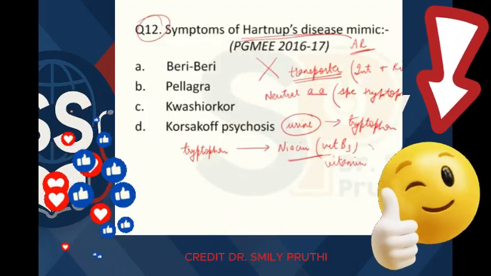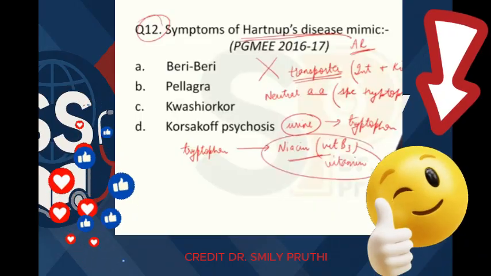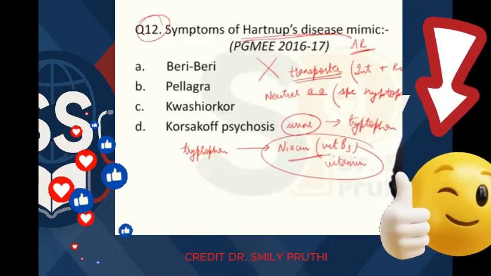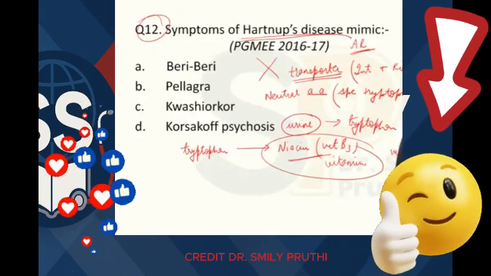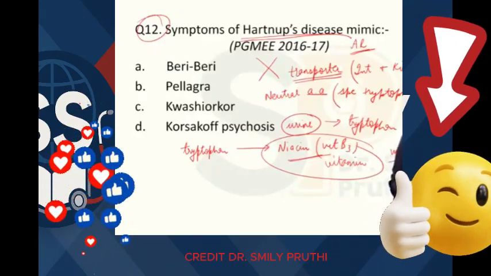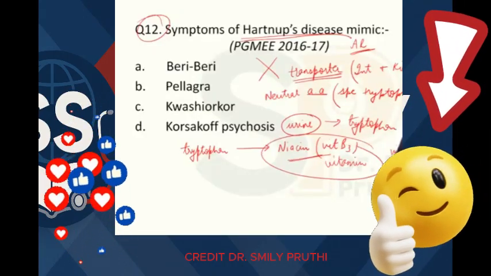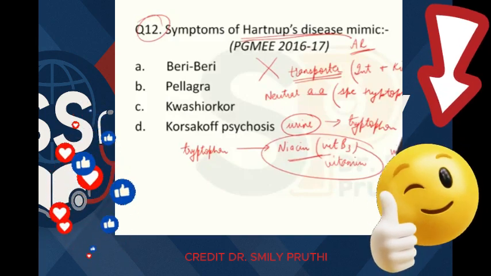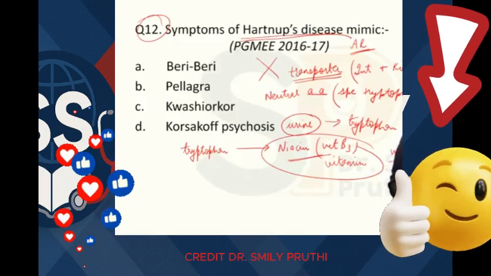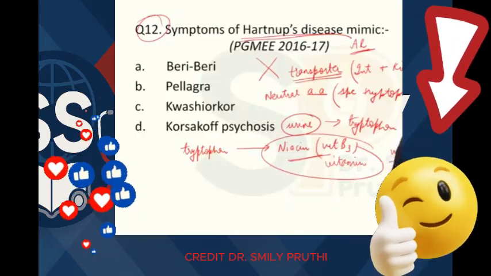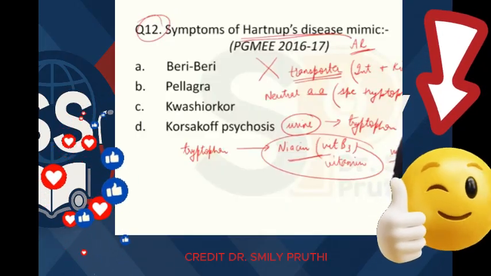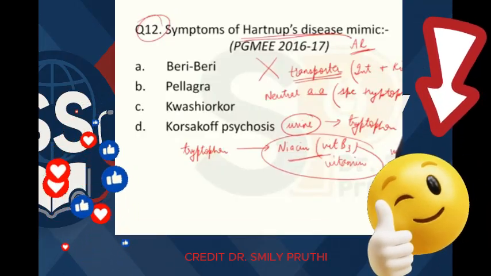So this is known as atypical vitamin. One more vitamin which is atypical is vitamin D. Vitamin D is also synthesized in our body from cholesterol under the effect of UV radiations from sunlight, right? So these two are atypical vitamins, vitamin D and vitamin B3.